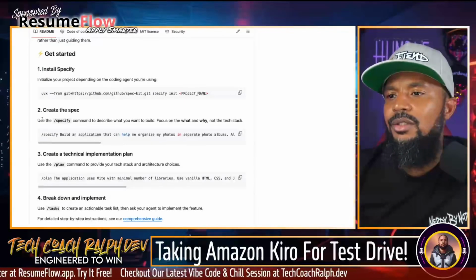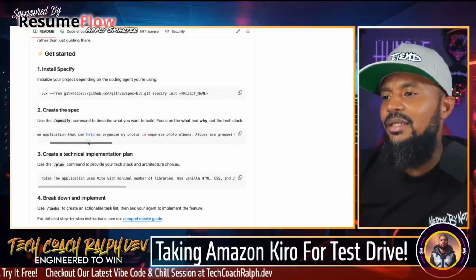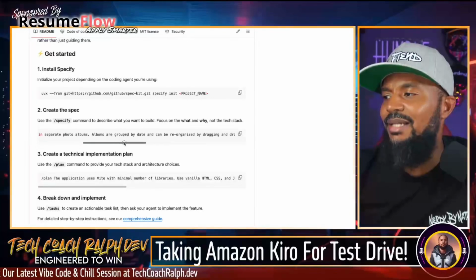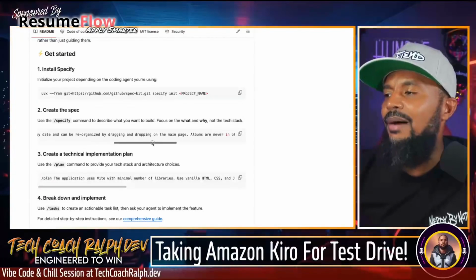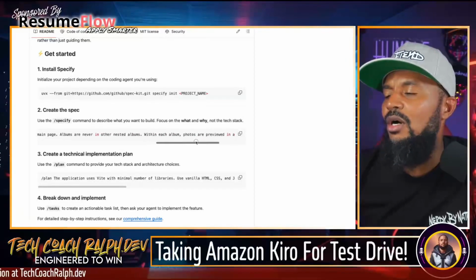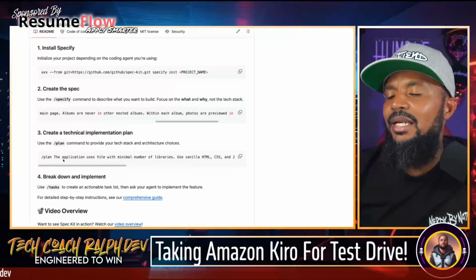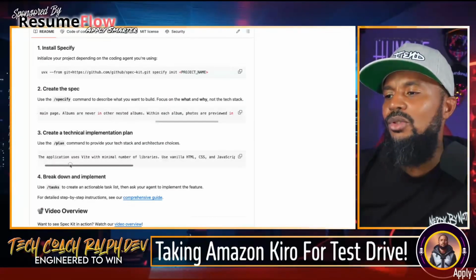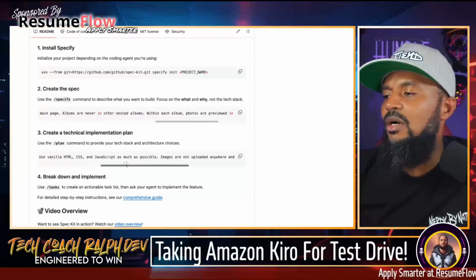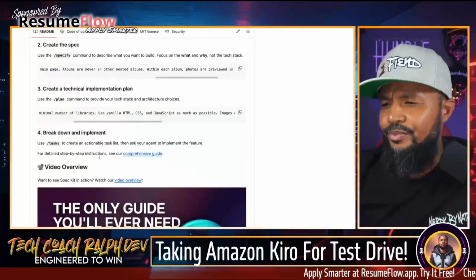Let's see. Use the specify command to describe what you want to build. Build an app that can help me organize my photos in separate albums. Albums are grouped by date and can be reorganized by dragging and dropping. On the main page, albums are never in other nested albums. Within each album, photos are previewed in a tile-like interface. Create a technical plan. The application will use Vite with minimal number of libraries, use vanilla HTML, CSS, and JavaScript as much as possible. Images are not uploaded anywhere, and metadata is not stored in a local SQLite.